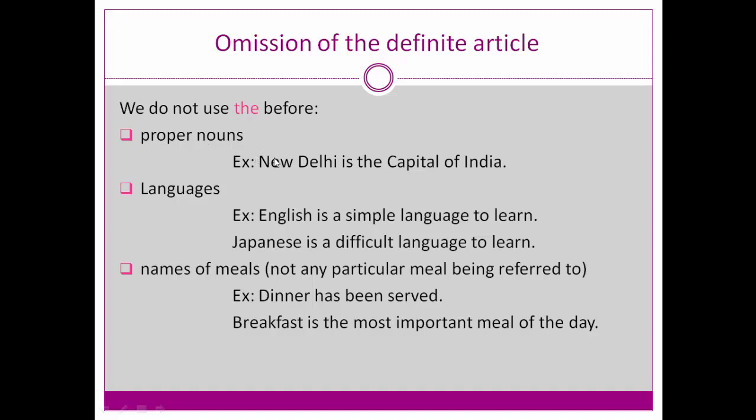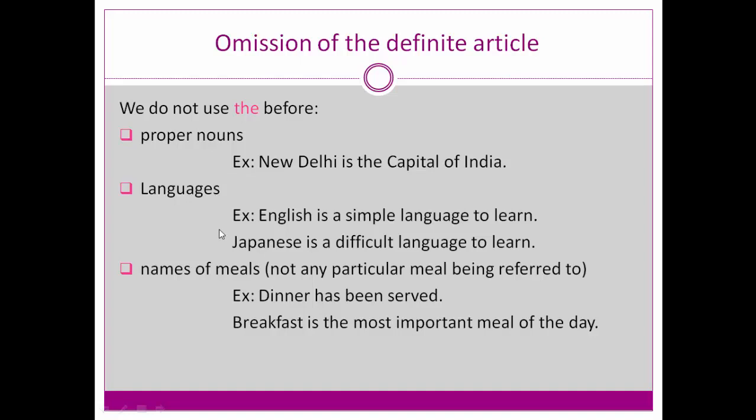There we don't need to use any article. For example, New Delhi is the capital of India. New Delhi is a proper place, so we are not using any article here. Okay, the omission of the article.